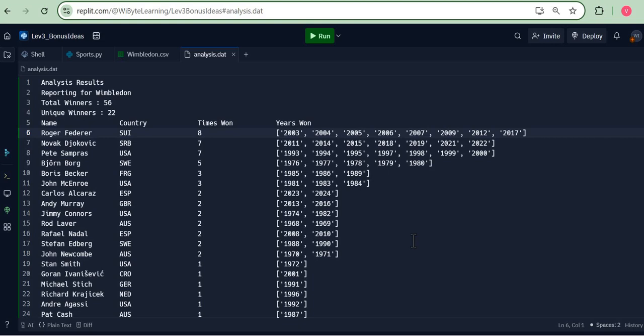Look at the results of my analysis from the Wimbledon data, you notice that I'm presenting this data in a very nice manner. We are presenting this in the reverse descending order of the times that the player has won. So, for example, Roger Federer has won this the most number of times. It turns out 8 times in these years, and hence his name comes first. Then we have Novak Djokovic, Sampras, and so on and so forth.